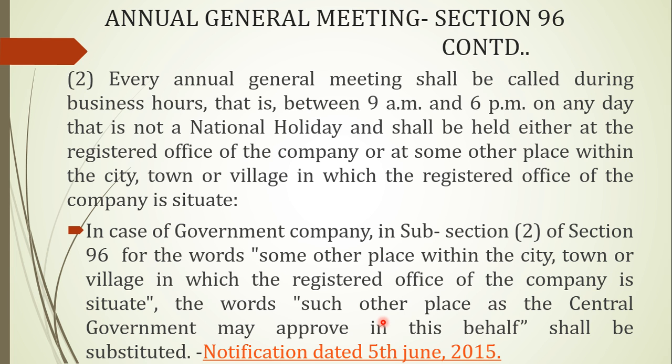Now it is very important that the AGM could be held either at the registered office of the company or at some other place, but within the same city, town or village in which the registered office of the company is situated. So the AGM is required to be held either in the registered office or in the same city, town or village where the registered office is situated. So there is a restriction about the place of holding of AGM.